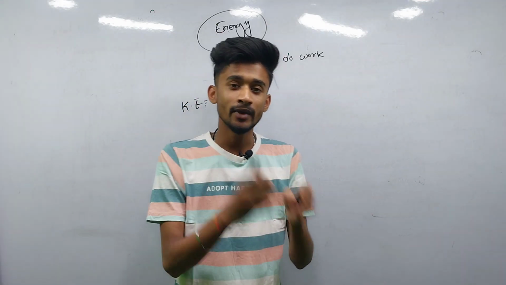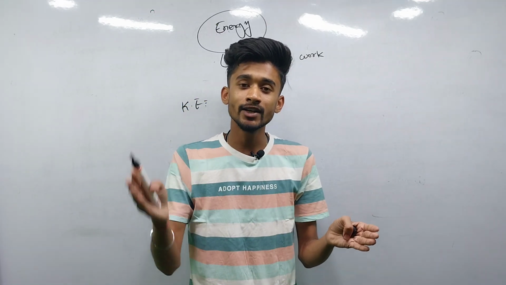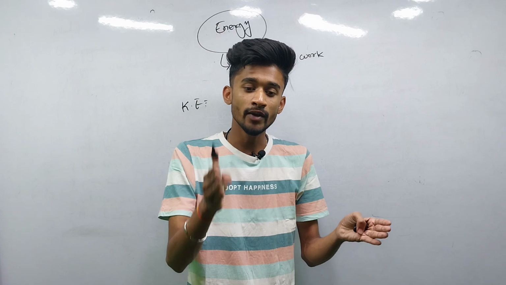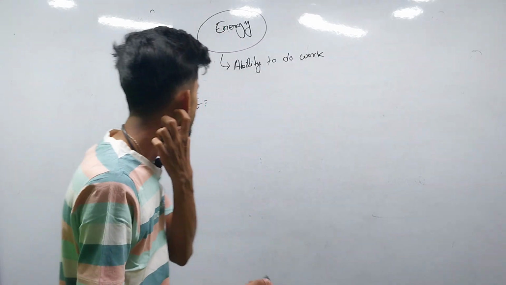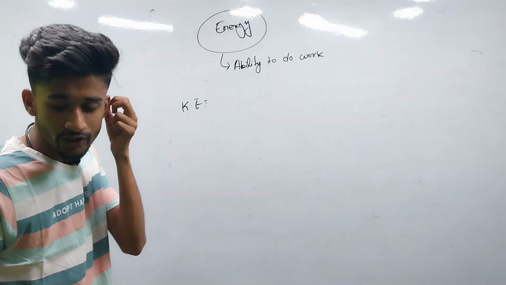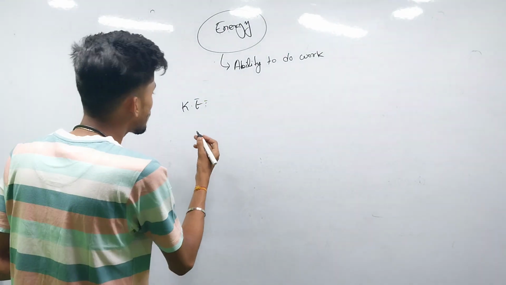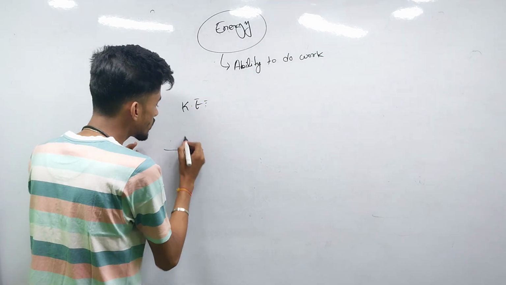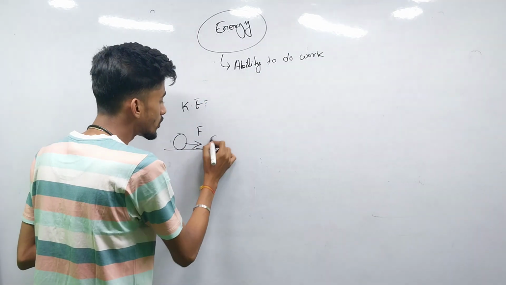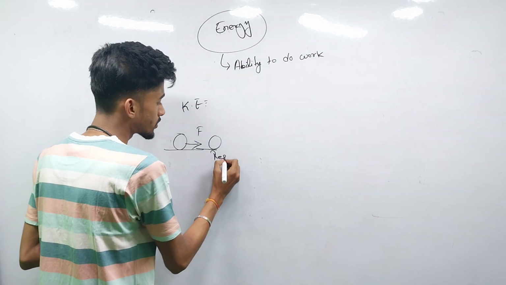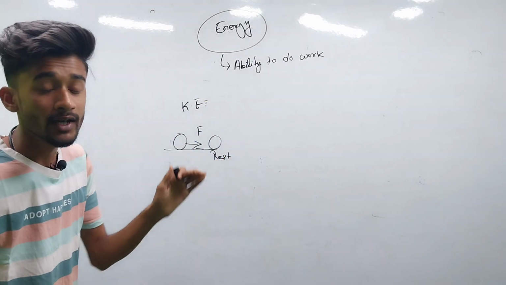But in the measurement part, the energy required to change the body's motion into rest, that amount of energy is the measurement of the kinetic energy. Suppose the body is initially in motion, so we apply some force and the body comes to rest. Here we are applying the retarding force.